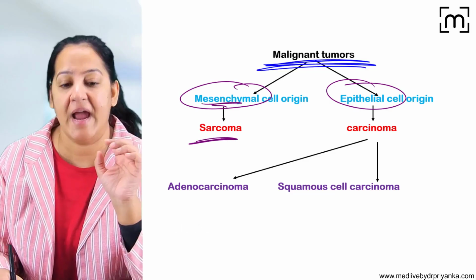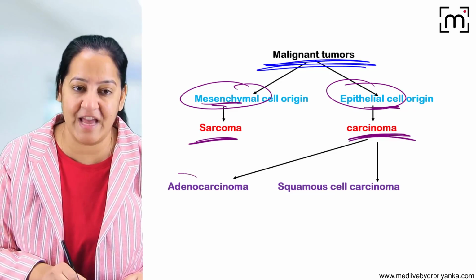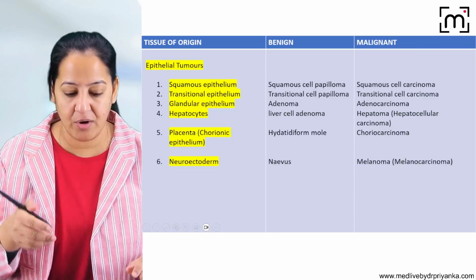I will show you the example. If it is arising in the epithelial cell, it is known as carcinoma. It can be adenocarcinoma, squamous cell carcinoma, but the suffix is carcinoma. So see, these all are epithelial origin.